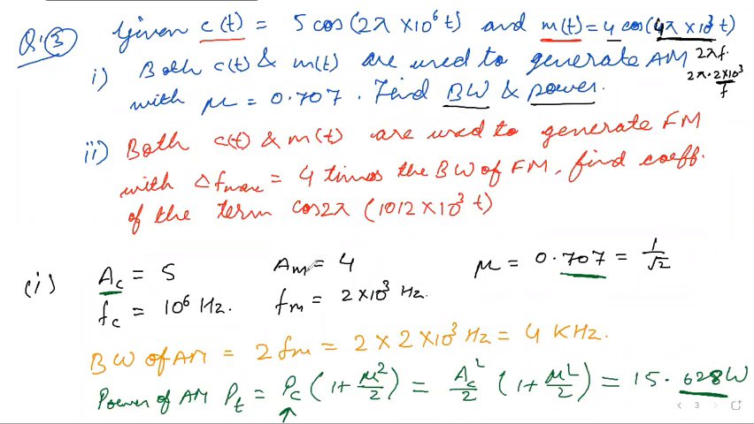Now the next part. In the first part you had to calculate the bandwidth of AM and the total power of AM. So the bandwidth was 4 kilohertz. In the next part we have to use this bandwidth of AM. What is given in the second part is that del F max, the frequency deviation, is 4 times the bandwidth of AM.